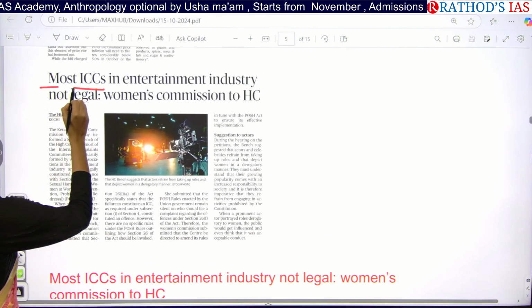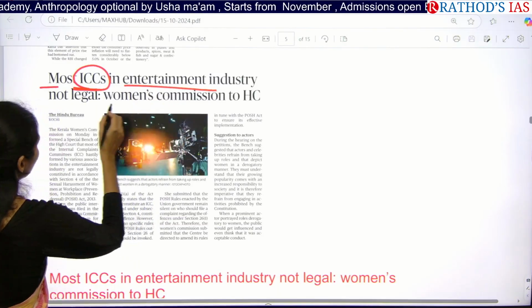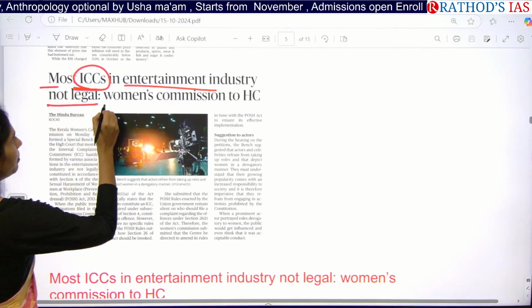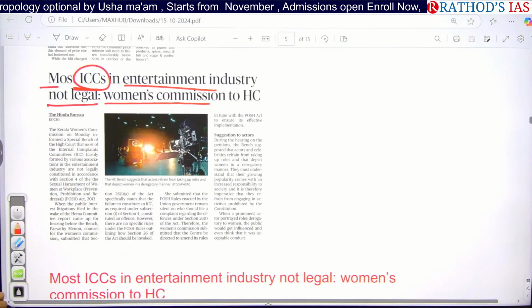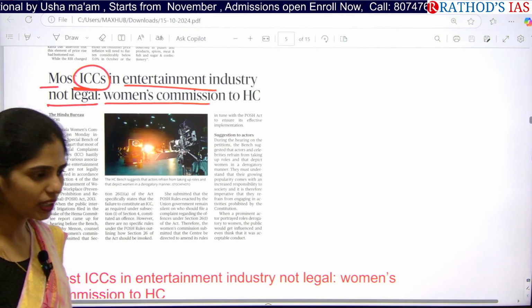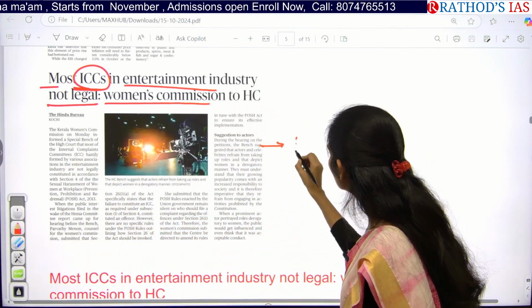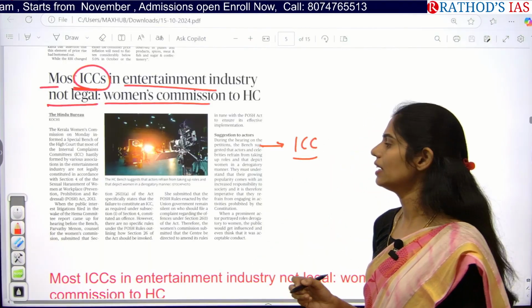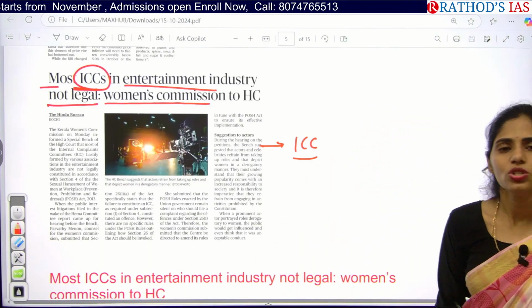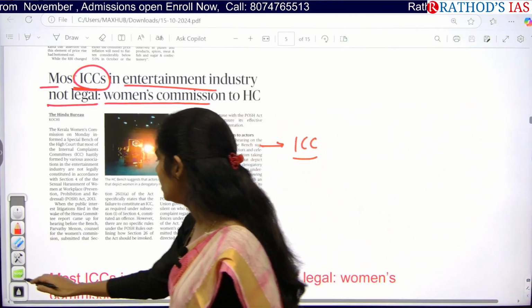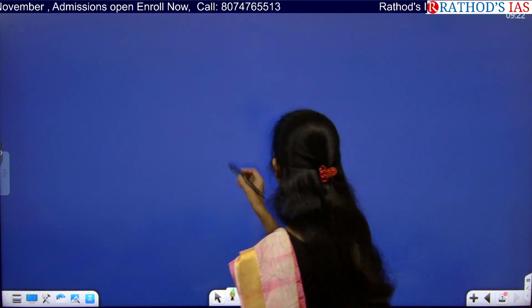Most ICCs in entertainment industry not legal, Women's Commission to High Court. So this article which is talking about ICC is a very important topic. Okay, I will tell you where you can use this article. ICC is nothing but Internal Complaints Committee. So what is this ICC? That is Internal Complaints Committee.